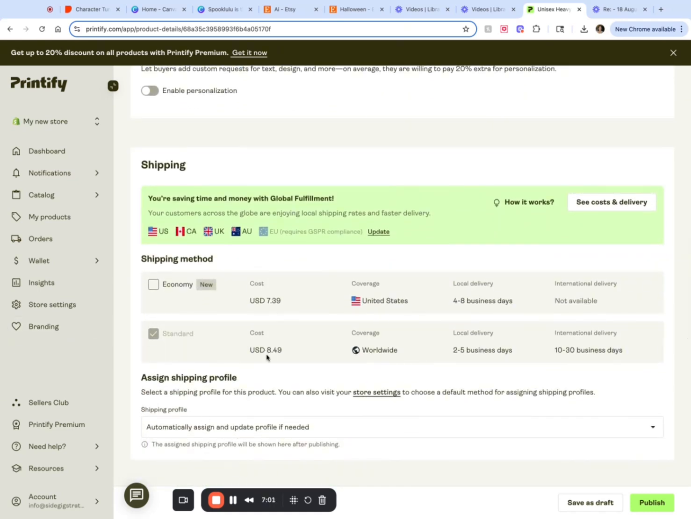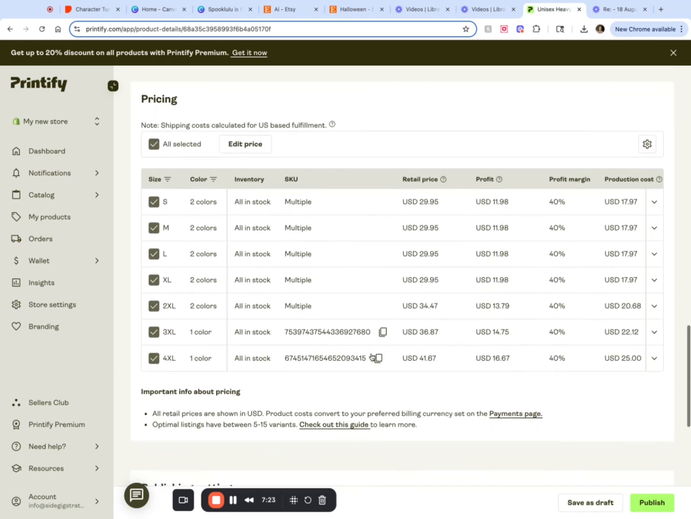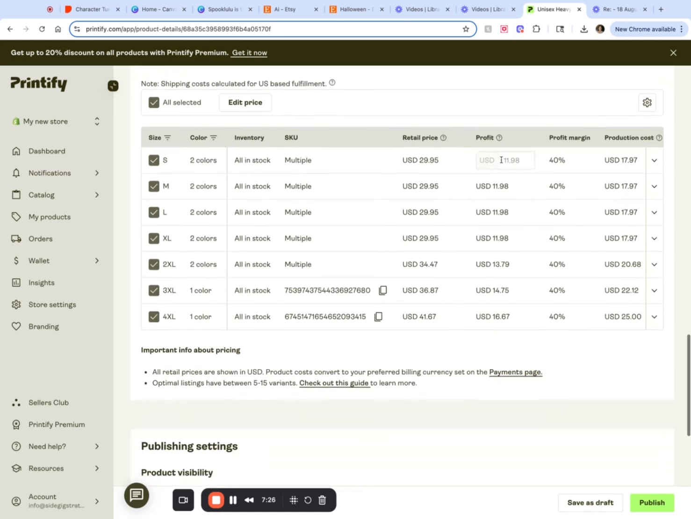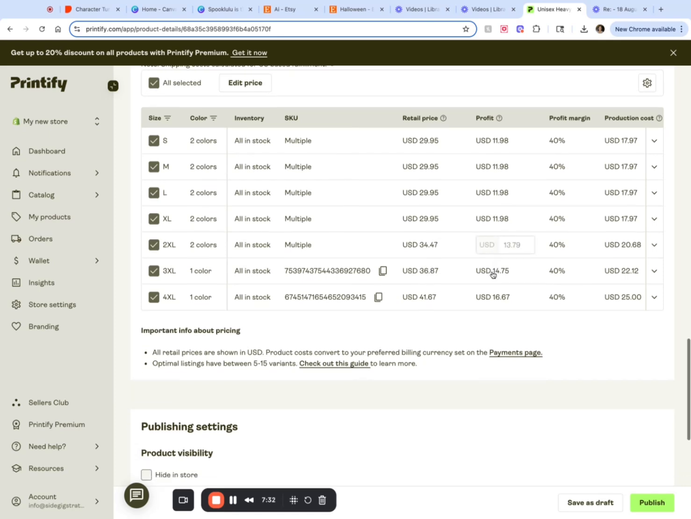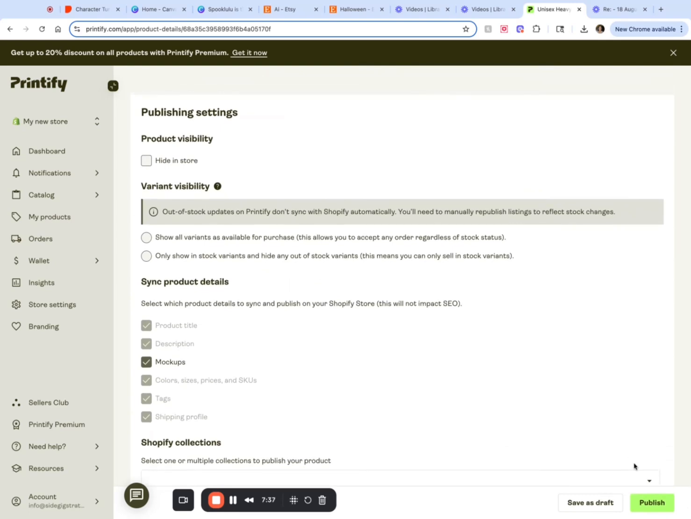The shipping on this is going to be $8.49. I mean, that's kind of up there, but what can we do? And this is going to be the retail price of these shirts. It starts off for small to large or extra large at $29.95. However, 2X and so on does go up. You are looking at a profit margin of 40%, $11.98 on up for your profit. You can go ahead and click publish, and it will automatically add to your site.